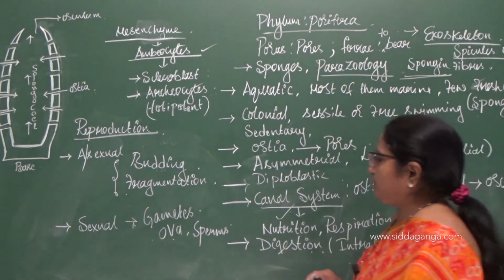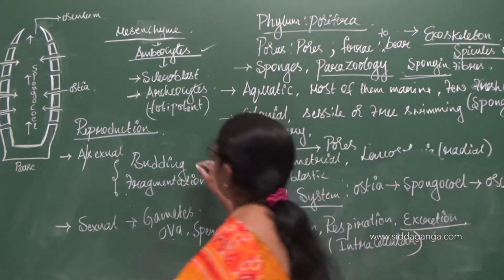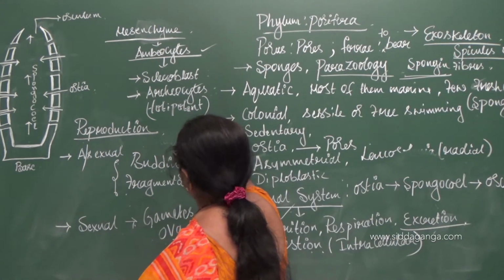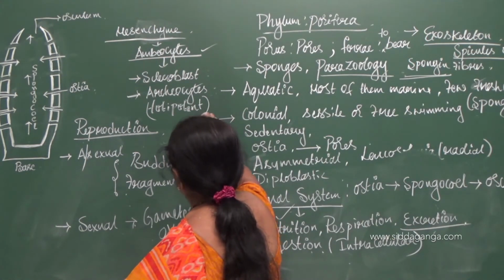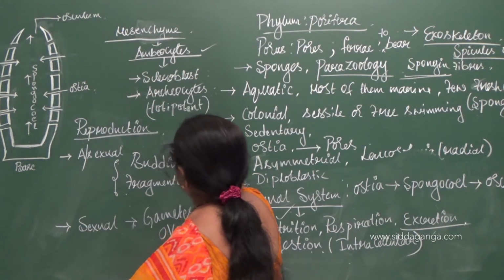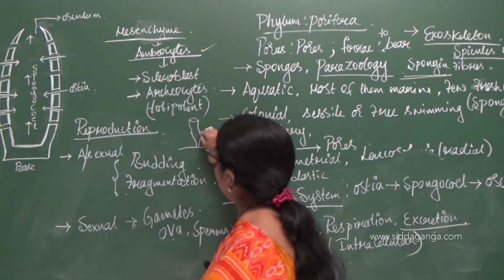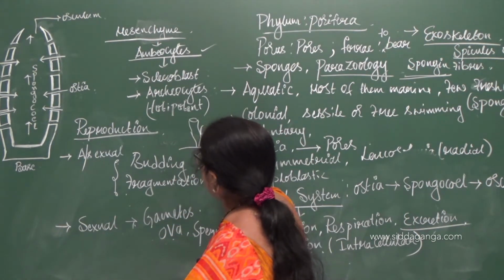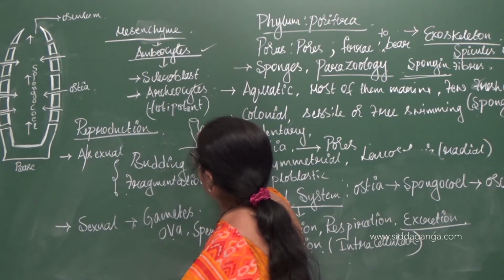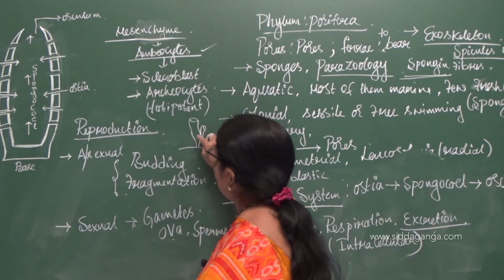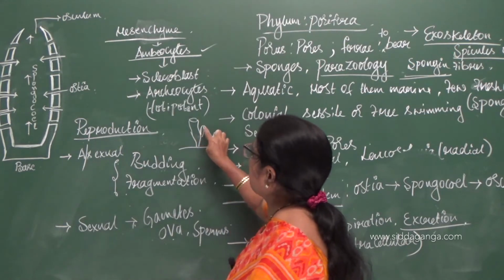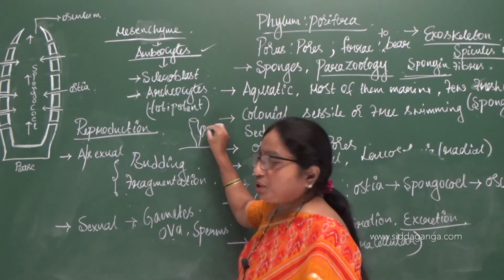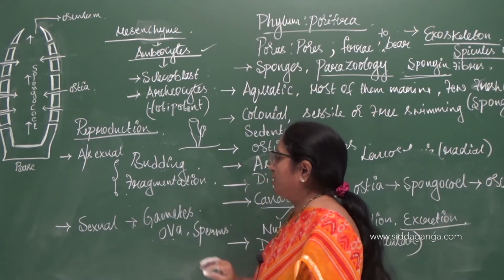So, budding is, so if this is Sycon body, one small projection starts with the help of endogenous buds which are present here. So the archaeocytes, they produce these buds, which the process is called as budding.